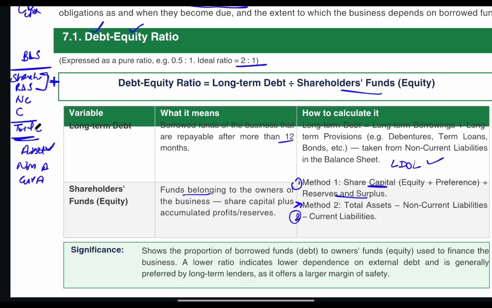Why? Because total assets is equal to total liabilities. So from total assets you will subtract current liability and non-current liability. Then you will get your share capital and reserves and surplus.